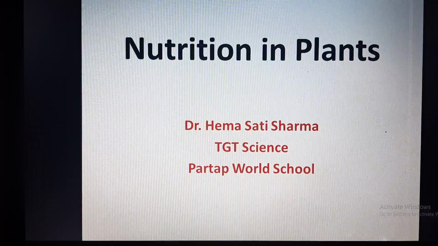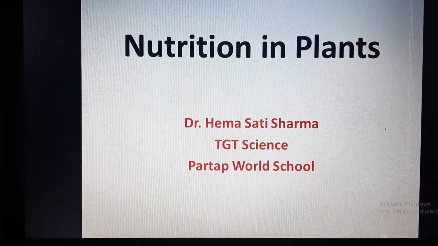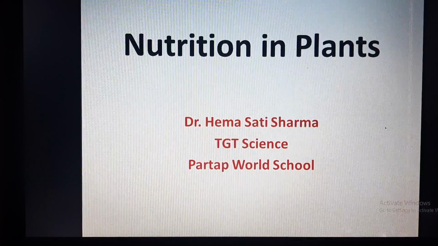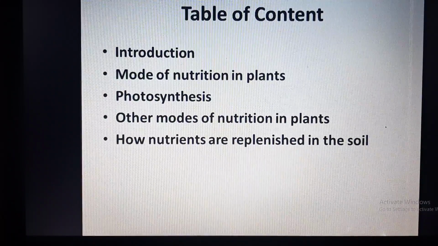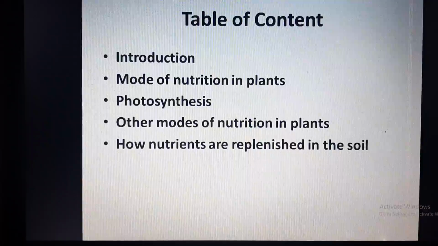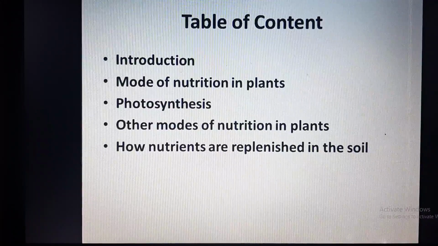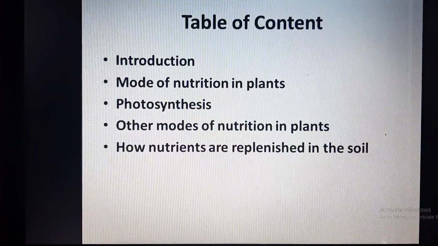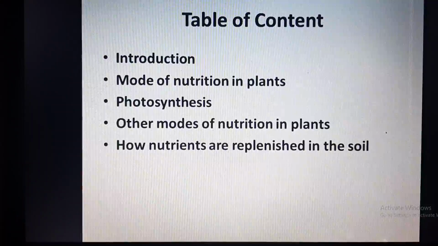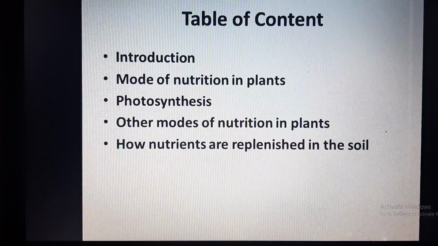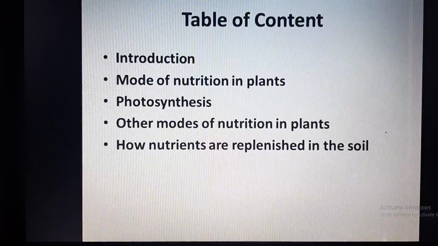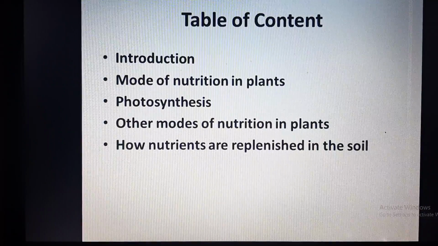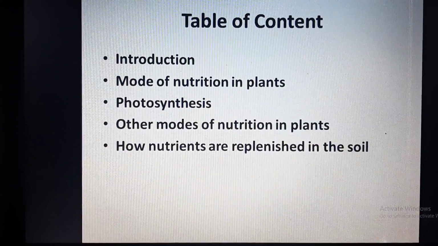Today I am going to discuss the chapter called Nutrition in Plants for Class 7. Let us see what is there in the chapter to study. First of all, we will deal with the introduction, then we will see what are different modes of nutrition in plants. We will study about photosynthesis, then we will be studying about other modes of nutrition in plants. At last we will see how nutrients are replenished in the soil.